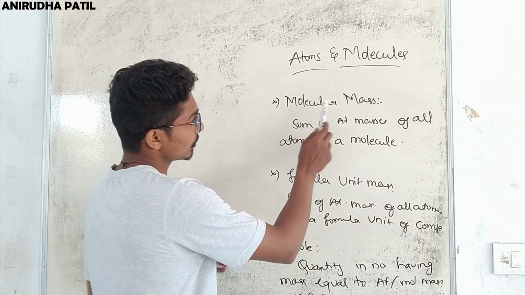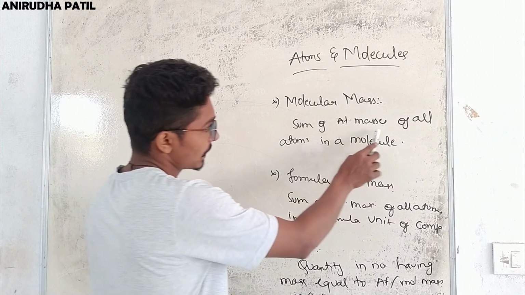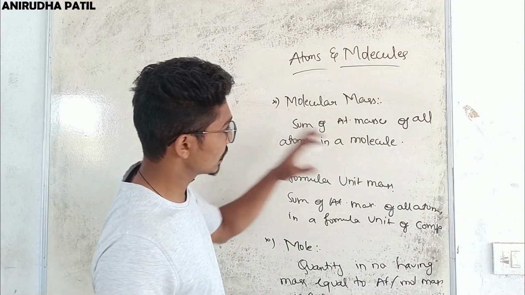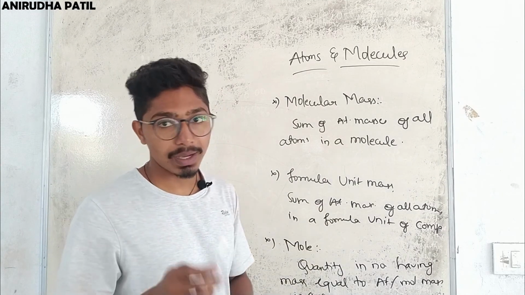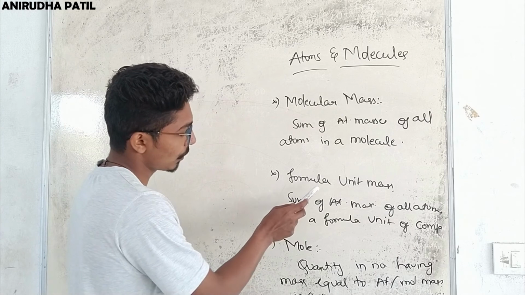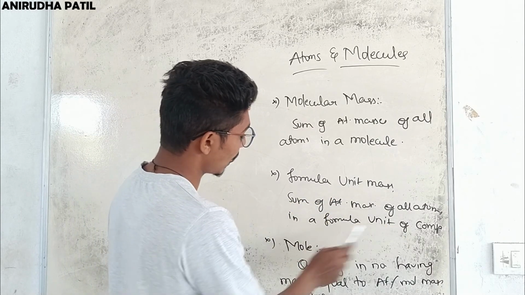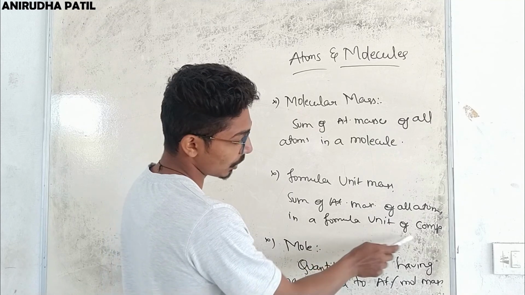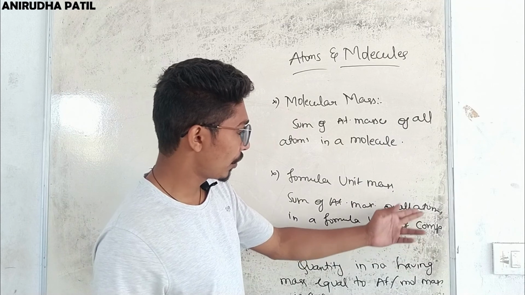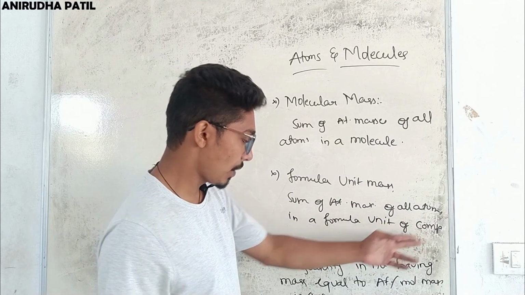Okay, the next concept is molecular mass. So what is molecular mass? Molecular mass is nothing but the sum of atomic masses of all atoms in a molecule. Now the next concept is formula unit mass. In case of formula unit mass, it is the sum of atomic masses of all atoms in a formula unit of a compound. Formula unit mass means the sum of the atomic masses of all atoms present in a formula unit of a compound.